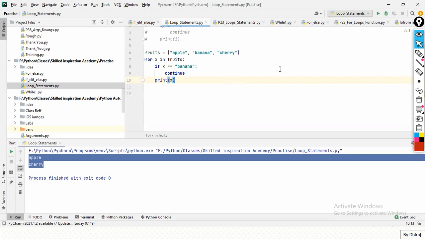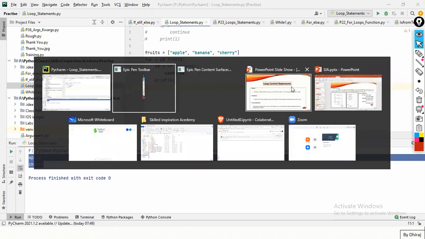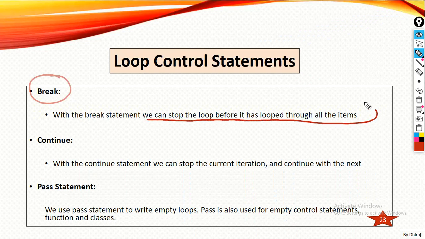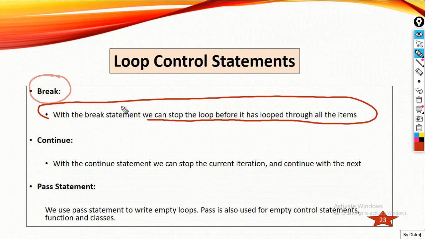Okay, chalo. Now let's go for another statement. Now another statement is, guys, break. So what does break mean? With the break statement we can stop the loop before it has looped through all the items. Whenever you hit break in a for loop or while loop, at that condition your loop stops executing and the interpreter will come outside of this for loop or while loop, right?